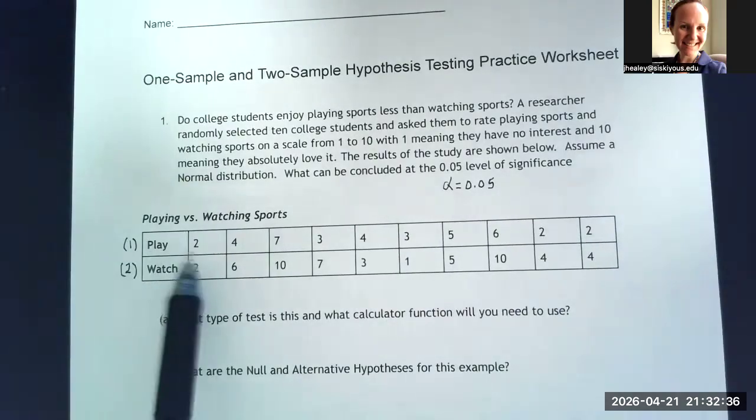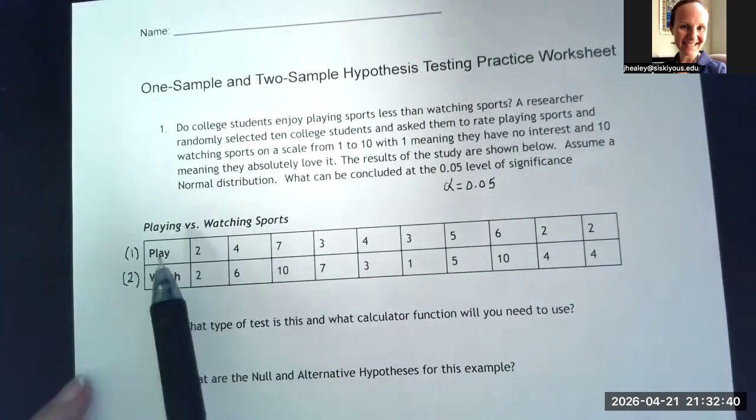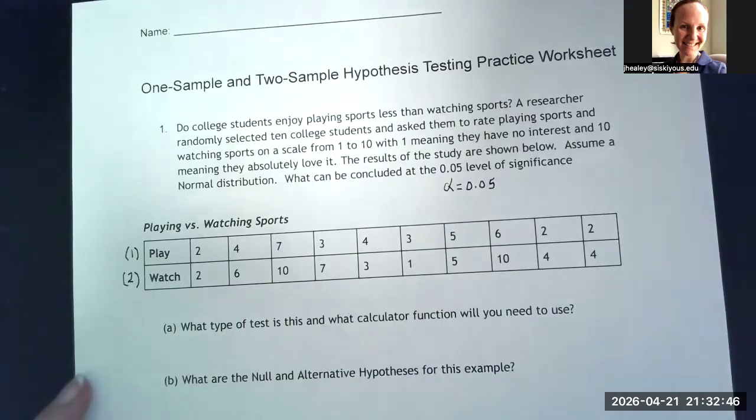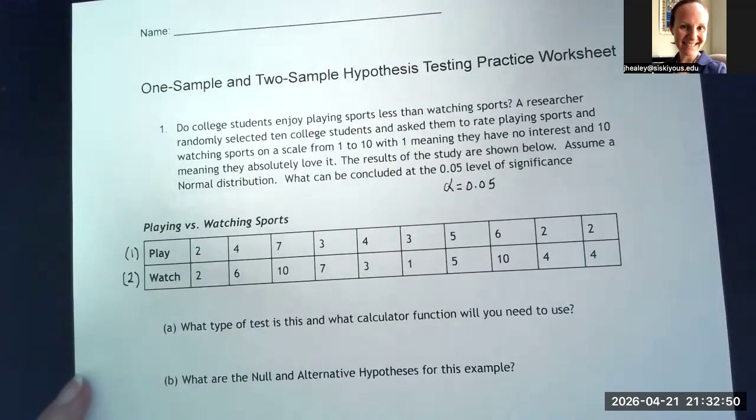So what we did with the matched pair samples is we had to enter the lists into the calculator. We did an L1 for one of the lists, and an L2 for the other list, and then we used those to find the L3 by doing L1 minus L2. So on the calculator, hit your stat button and go into edit, and that's going to pull up your lists.